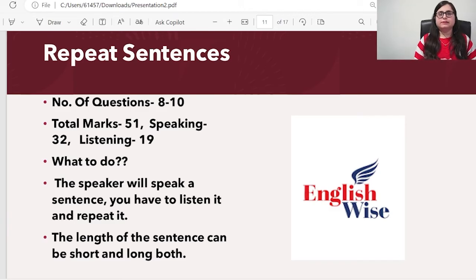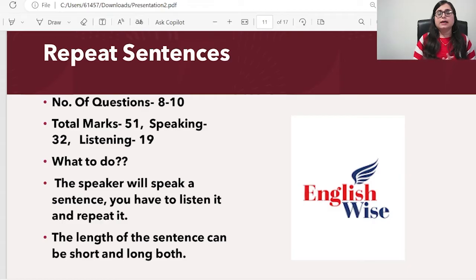Let's learn about repeat sentences. Students find it difficult, but it is not that difficult. Repeat sentences is one of the most important sections in your PTE. There are 8 to 10 questions in your exam and total marks 51, the highest marks in your PTE test. It gives speaking 32 points and listening 19 points. Why listening and why speaking?